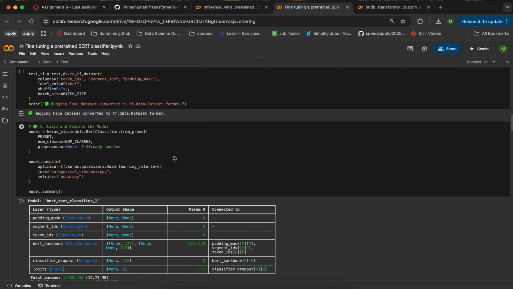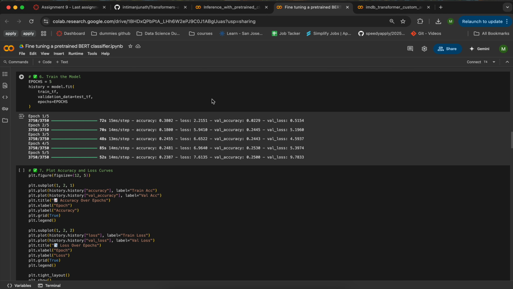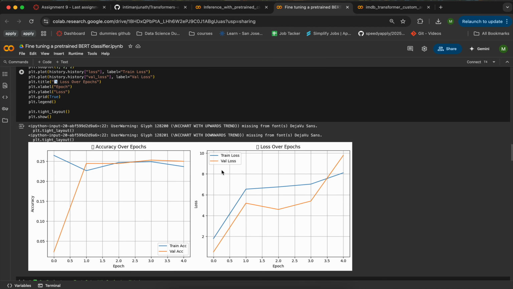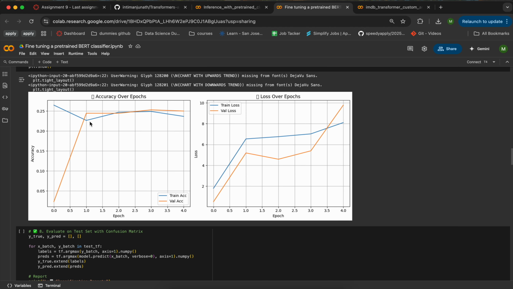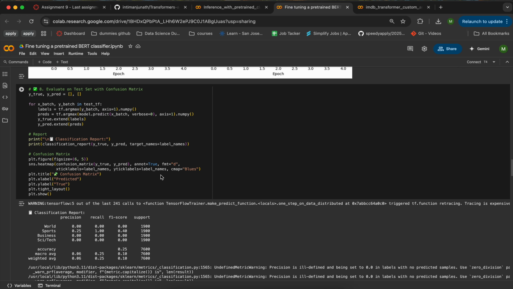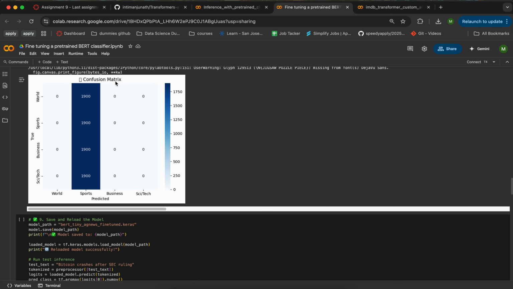Once that's done, we build the model, and once the model is built, we train the model. Due to shortage of time and assignments, I have reduced the epochs to 5 so that it can run and I can understand more of it. I have tried a lot of examples of early stopping for this. These are the plots for the curves, accuracy over epochs and loss over epochs. This is the evaluation score that I got, and this is a confusion matrix.